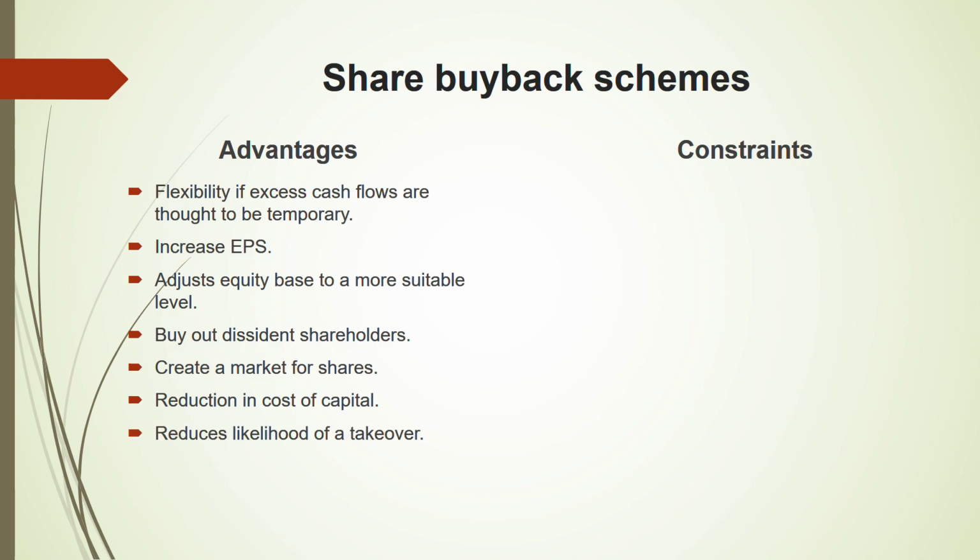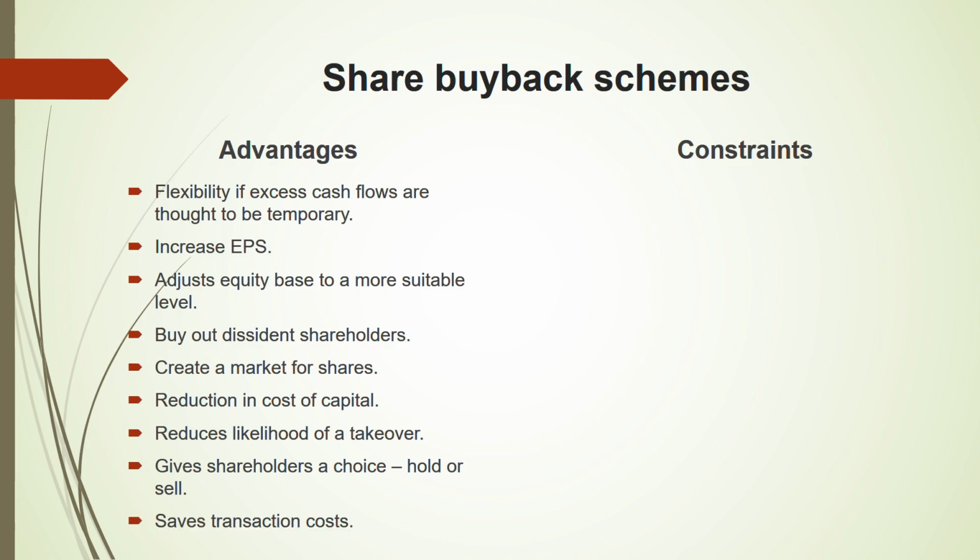Then it reduces the likelihood of a takeover, an acquisition or merger. This is one of the activities taken by the managers to reduce the likelihood of a takeover. If they don't want to go for a takeover, if they object to the takeover, they are against it. They want to prevent the takeover from happening. This is one of the ways managers do it. They protect themselves by buying back the shares. Hence, they reduce the shares, which makes it unattractive for a takeover. Okay. Give shareholders a choice. You can either hold or you can sell. And it also saves transaction cost.